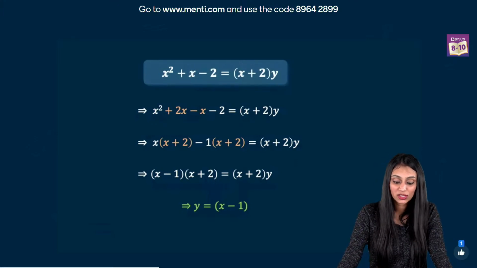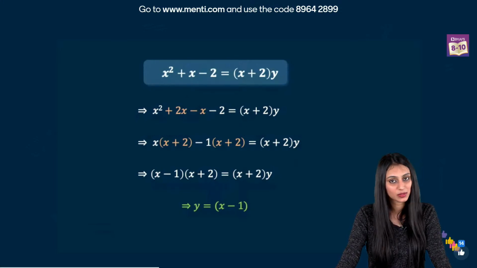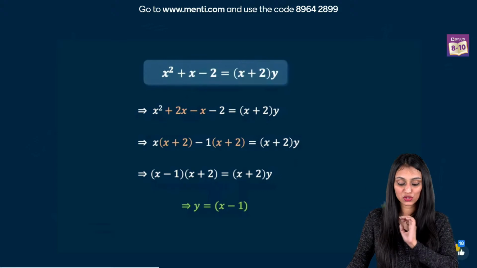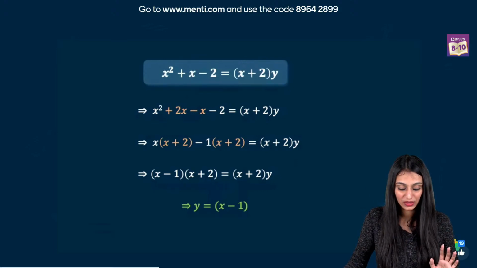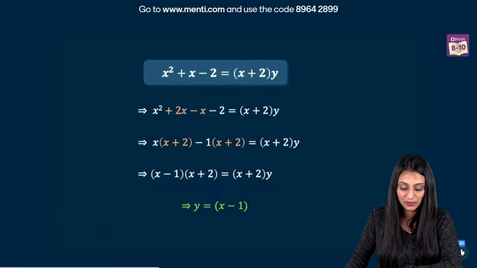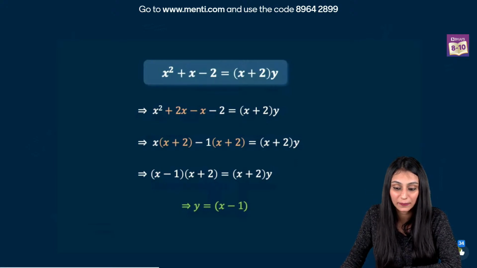So, this was the question, right? All we are doing is, on the left hand side, we are doing the middle term splitting. So, we have x square plus 2x minus 2 equals x plus 2 times y, right? Now we take common from the consecutive terms. We have x times x plus 2 minus 1 times x plus 2 equal to x plus 2y. So, this is going to be x minus 1 times x plus 2 equals x plus 2 times y. So, the value of y is x minus 1.